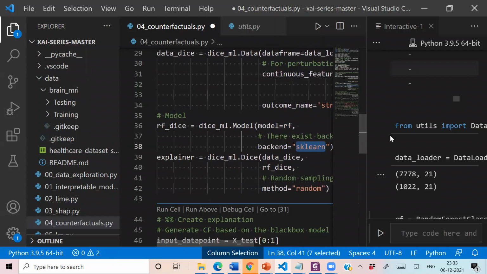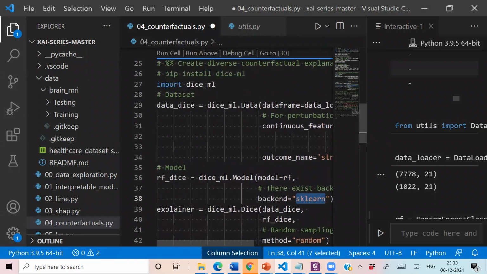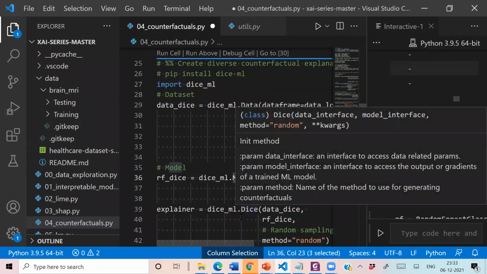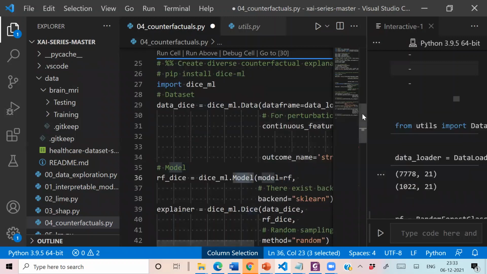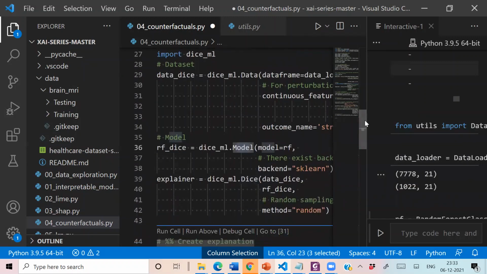So you can see that in the first part, we are specifying the data. In the second part, we are specifying the model. Now in the actual generation of counterfactuals, we have to specify both. We are storing the data in data underscore dice and the model in RF underscore dice.